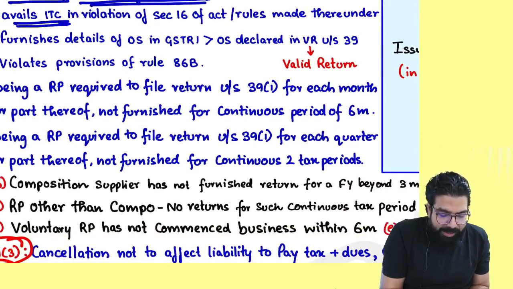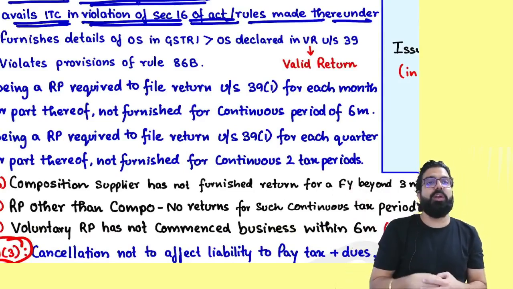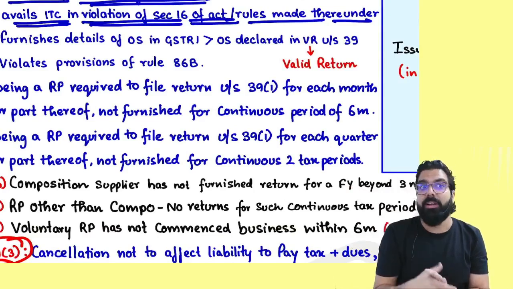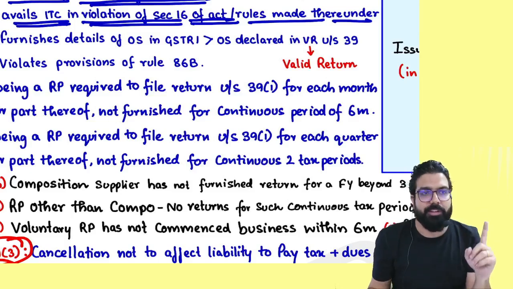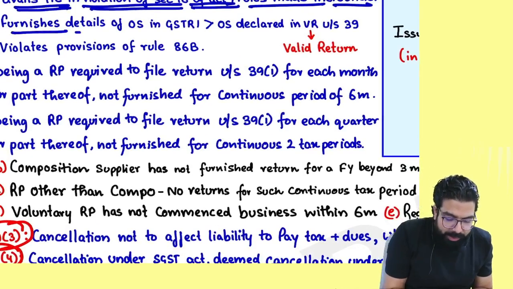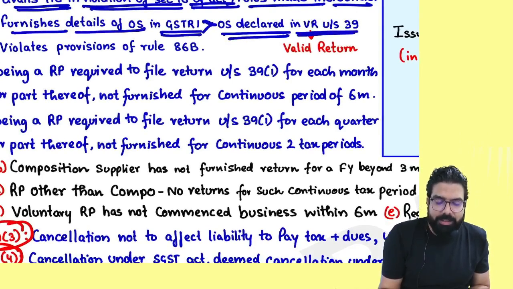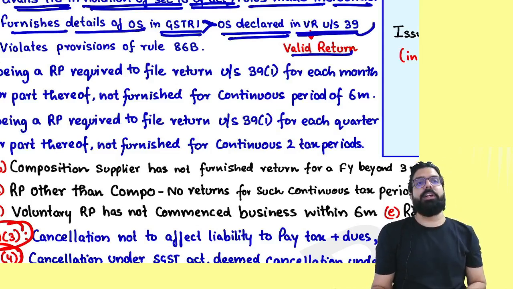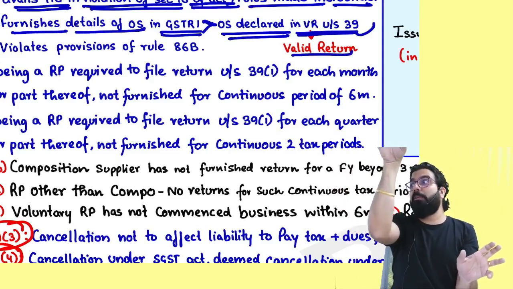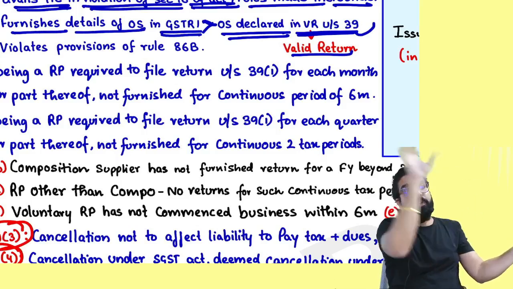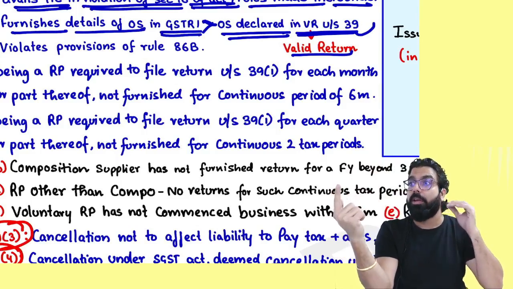Next, if you avail ITC in violation of section number 16 of the act or rules made thereunder, section number 16 of your ITC chapter gives you the conditions subject to which you should take ITC. You took ITC without fulfilling the conditions, your registration will be cancelled. You furnish the details of outward supply in GSTR1 more than the outward supply declared in the valid return under section number 39. People, in your GSTR1, you are showing sale of 1 crore, 18 lakh liability. You are passing on the credit, how much? 18 lakh. When you file your GSTR3B, in GSTR3B you showed your sale of only 1 lakh and 18,000 GST.